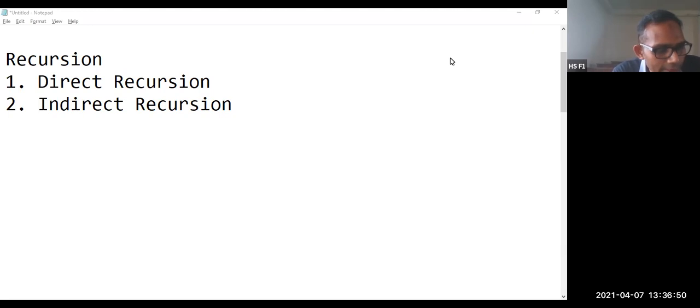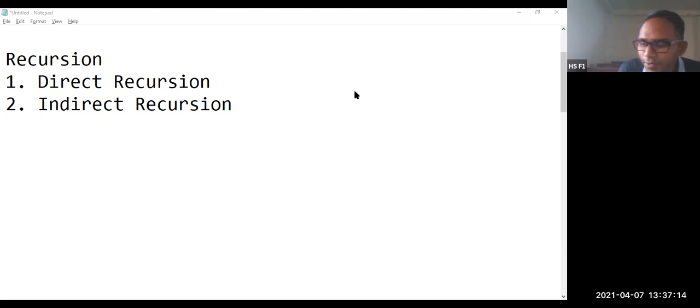On this day, in this class, we are going to study the concept related to recursion. Recursions are of two types. One is direct recursion and the other one is indirect recursion. Direct recursion and indirect recursion. Actually, what is meant by recursion? Recursion means a function calling itself.